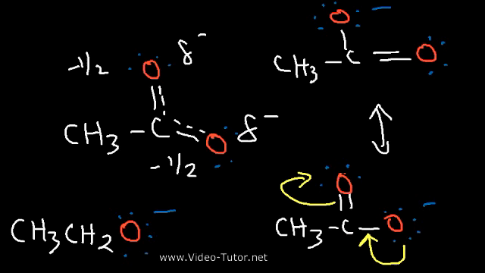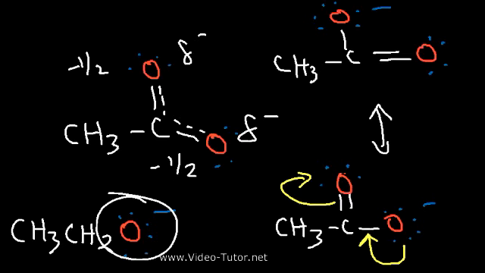And that's another reason why the acetate ion is more stable. As you can see, this oxygen bears the entire negative charge. But in the acetate ion, that negative charge is shared between two oxygen atoms, so it's weakened. It's not as strong as a full negative charge.